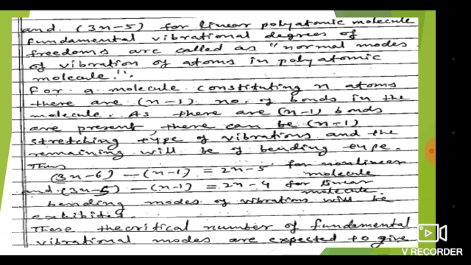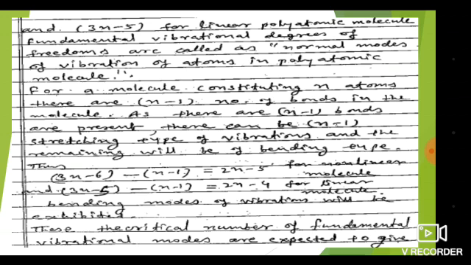As there are n minus 1 bonds present, there can be n minus 1 stretching type vibrations and the remaining will be bending type vibrations.